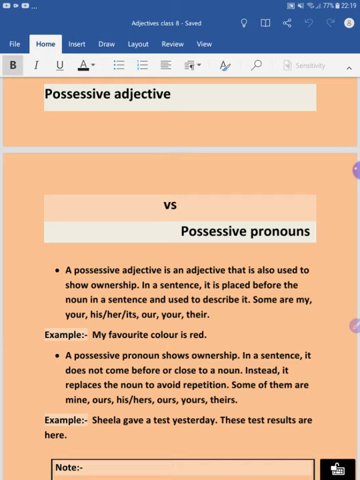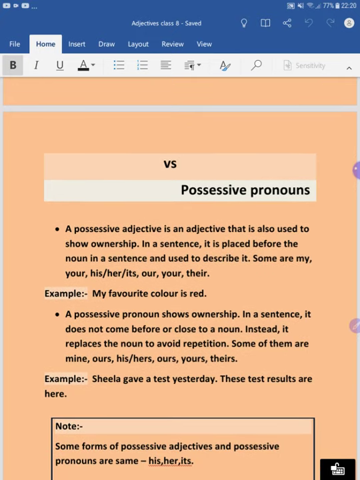Now it says that a possessive adjective is an adjective that is also used to show ownership. In a sentence, it is placed before the noun and used to describe it. Some are my, yours, his, hers, its, our, your, theirs. And we can see the example, my favorite color is red. So it is talking about the quality. What type of quality? Red. Red is the quality here.